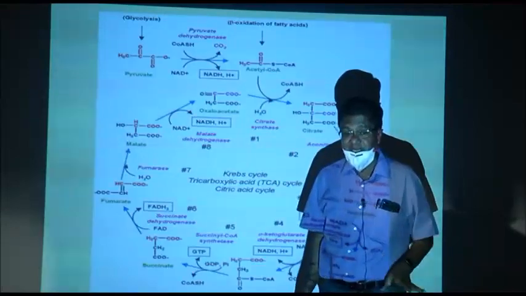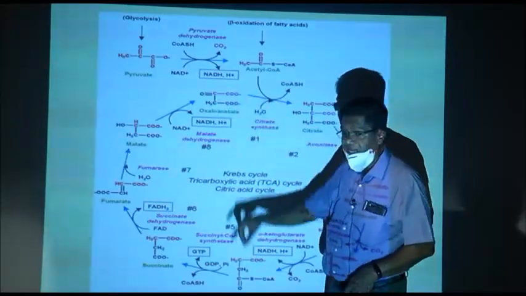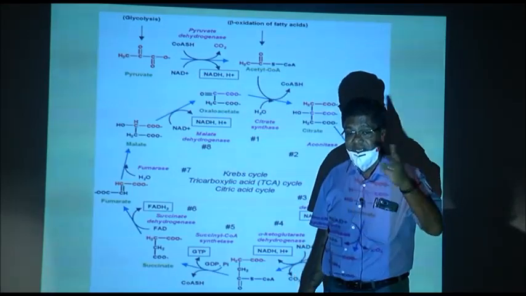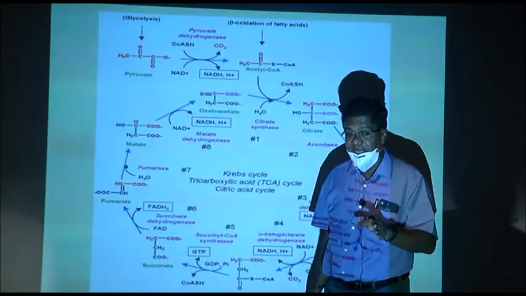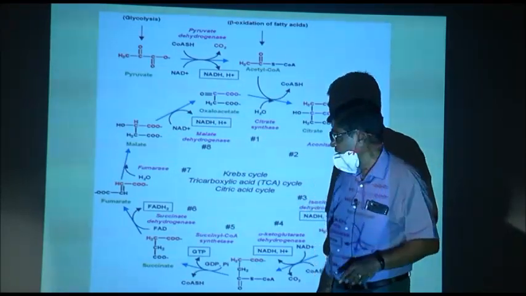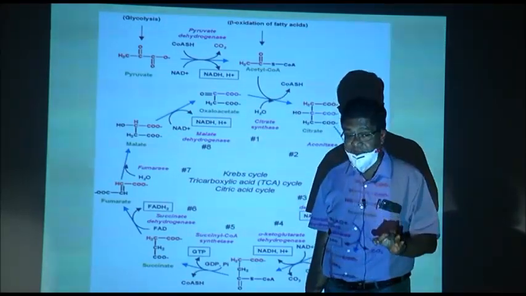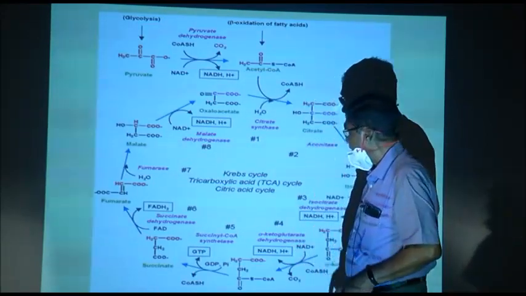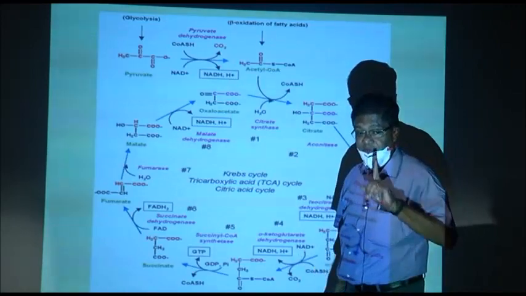So, ultimately from pyruvic acid, how many carbons are out? 3 carbons are out. How many NADH plus H plus are formed? 4. How many FADH2 are formed? 1. And how many GTP are formed? 1.